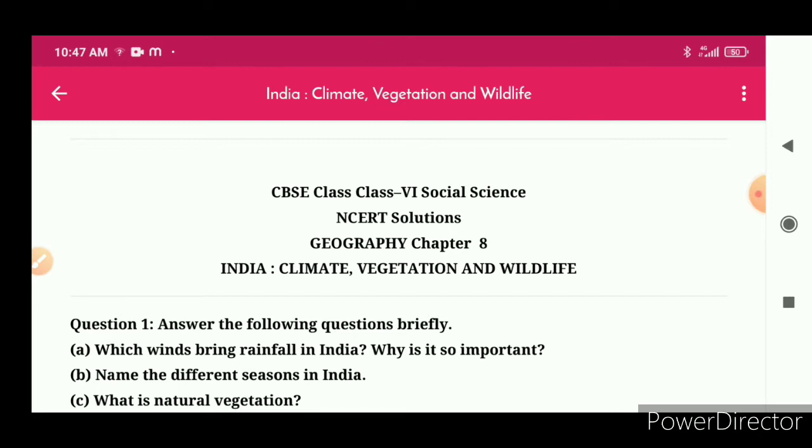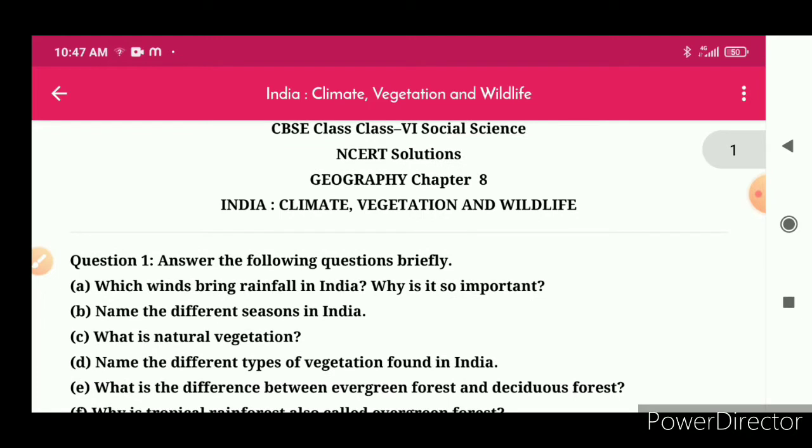So today we are studying chapter 8 of India: Climate, Vegetation and Wildlife, Standard 6th. So let's start. Question number 1. Answer the following questions briefly. A. Which winds bring rainfall in India?